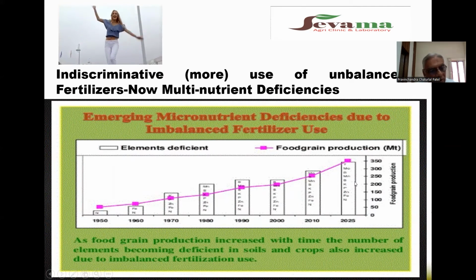If you do not carry out soil analysis and apply only nitrogen, phosphorus, or potassium, then there will be a possibility of multi-nutrient deficiency in 2025. You will observe molybdenum deficiency, boron deficiency, and so on.